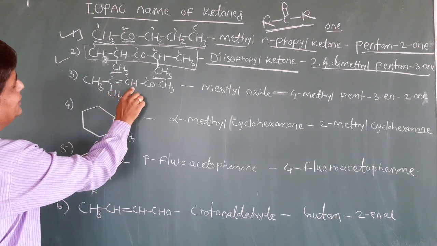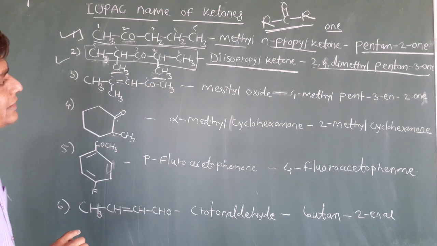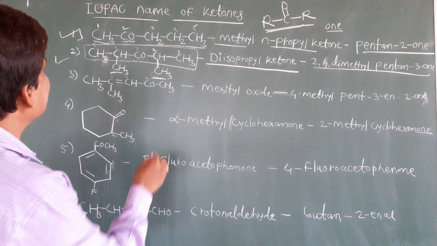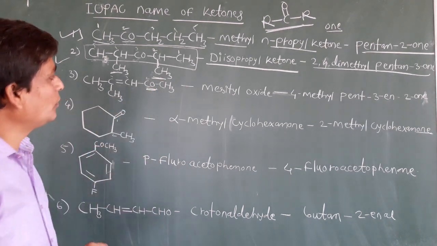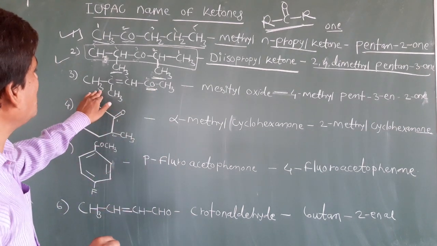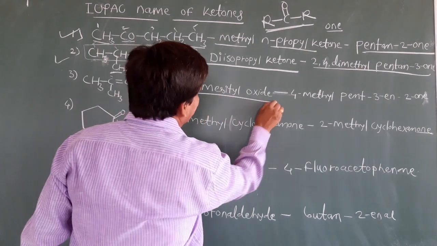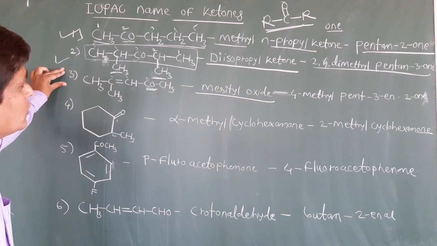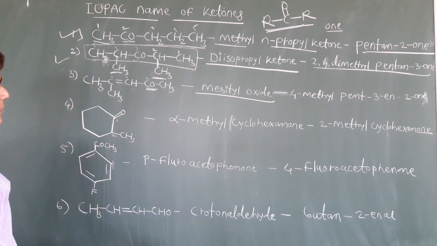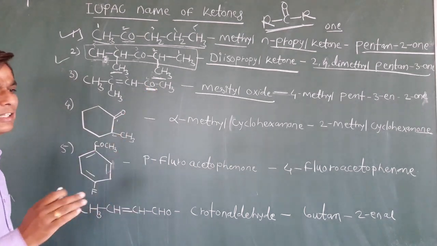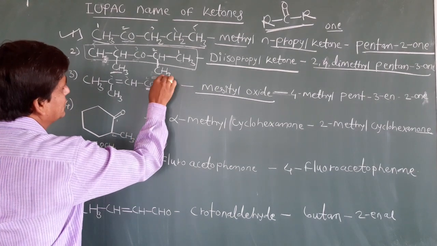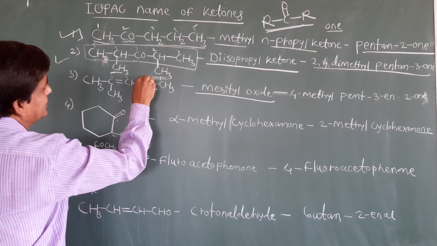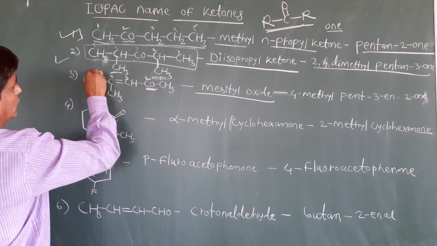CH3-C(CH3)=CH-CO-CH3. Okay. So in that, C=O is the functional group. So the common name of this compound is mesityl oxide. Okay, you know this compound, mesityl oxide, it is a common name. So what about the IUPAC name? It has a functional group, so you always start numbering from the functional group. Consider it the first carbon, then second, third, fourth and fifth.